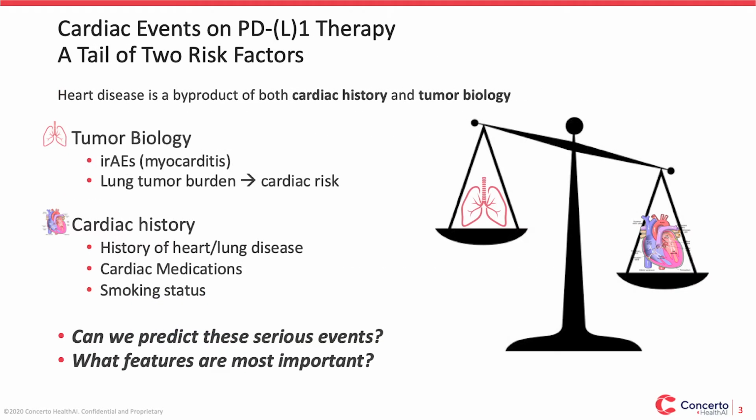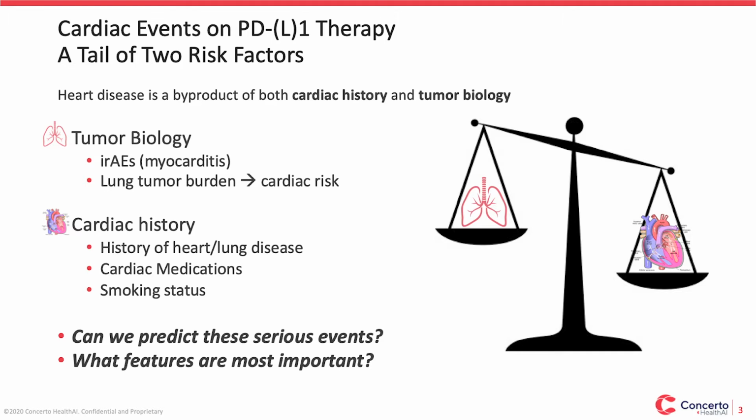Let's get started. What problem are we trying to solve? PD-1 and PD-L1 immunotherapy have improved oncology care across multiple disease states. However, these drugs have also been associated with serious immune-related cardiac adverse events, including the inflammatory condition myocarditis. While some of these conditions are rare, occurring in just 1% of cases, their mortality can exceed 30% according to some sources. We wanted to create a model to predict serious cardiac events in patients initiating PD-L1 therapy.